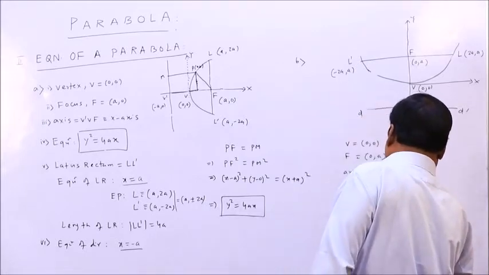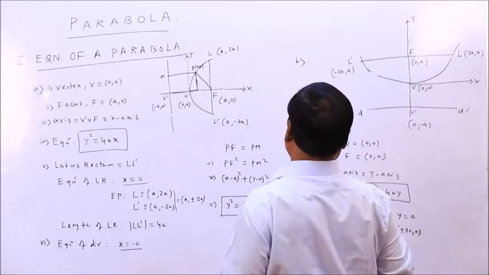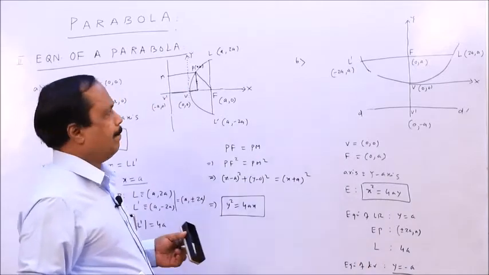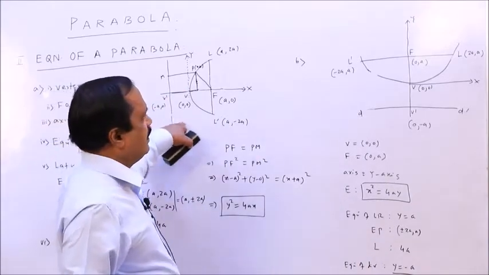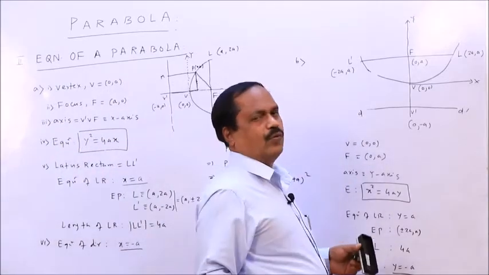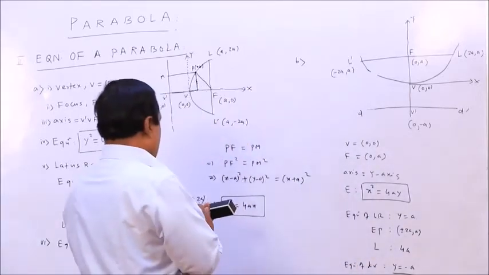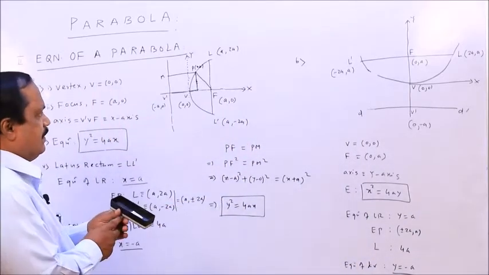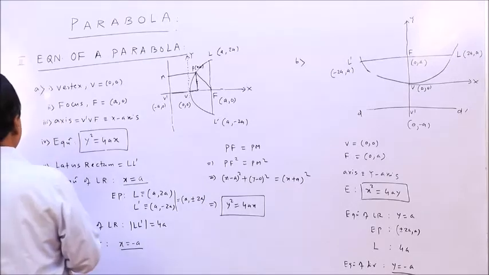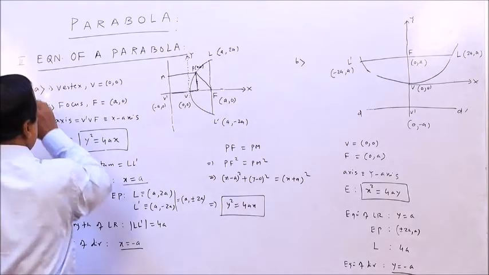Here y equals minus a, x equals minus a, y will be minus a. Clear? So this is y square equal to 4ax, this is x square equal to 4ay. Similarly, if the vertex is not the origin, alright, come to the third case.